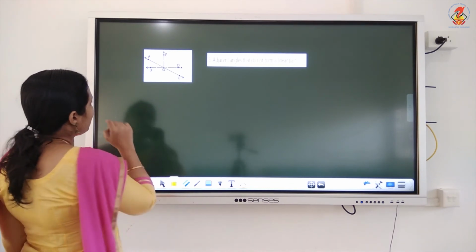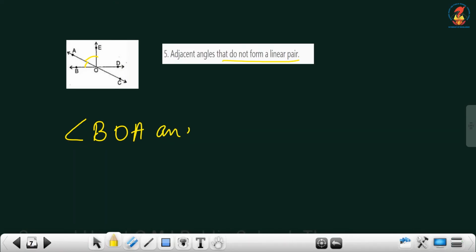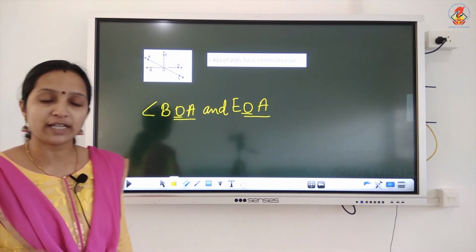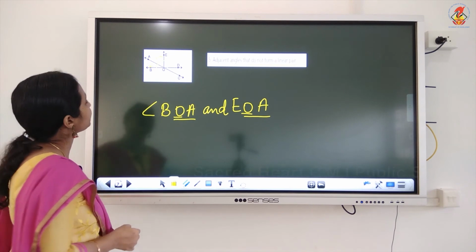Now tell me the first pair of adjacent angles: angle BOA and angle EOA. Are these angles adjacent angles? Yes, because they have a common vertex O, they have a common arm OA, and the uncommon arms EO and EB are on either side of the common arm. So they are adjacent angles. In the same way, find out the next pair of adjacent angles.